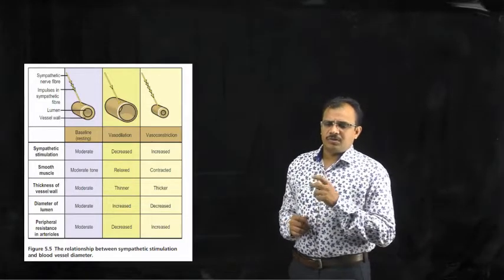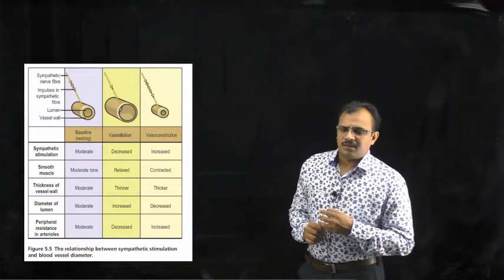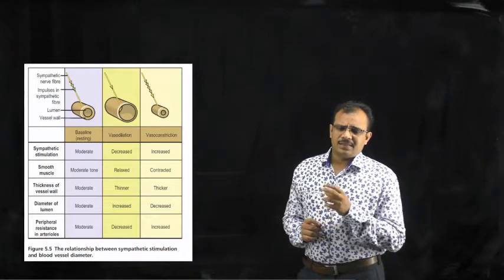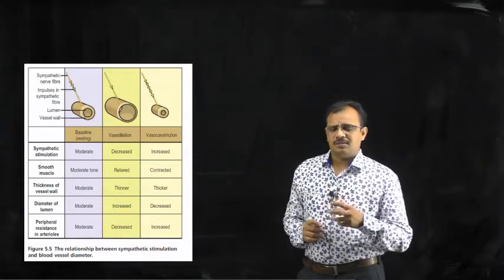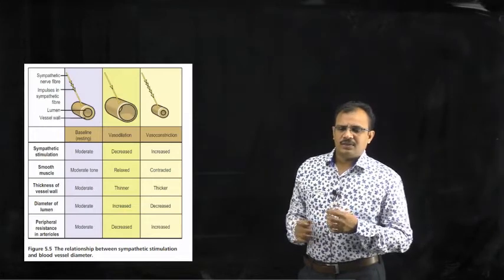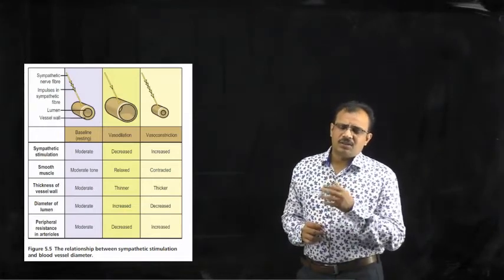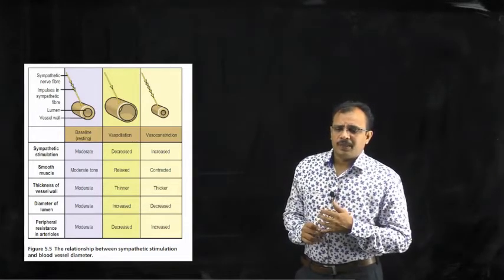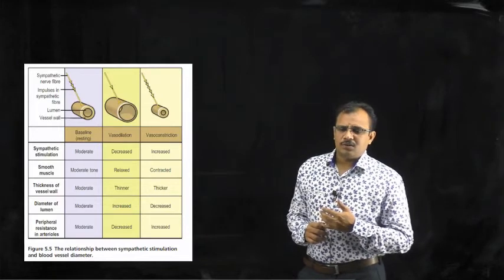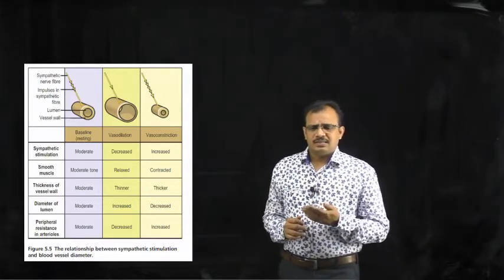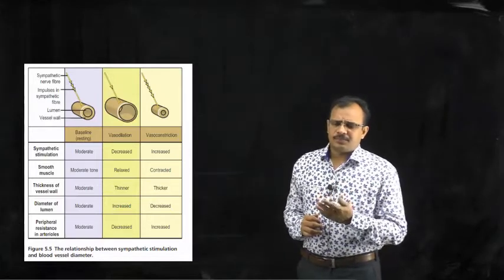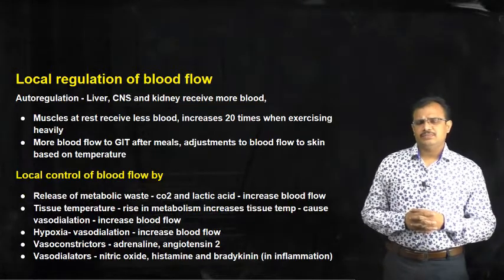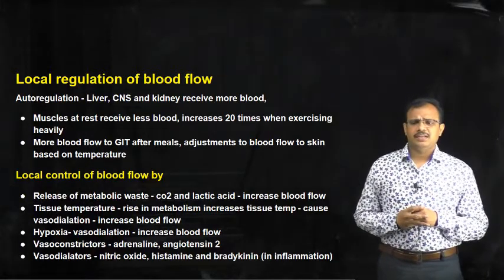And the thickness of the vessel wall is thinner in the case of decreased sympathetic activity, whereas the thickness will increase when the sympathetic activity is increased. In the same way, the diameter is increased with decreased sympathetic activity, whereas the diameter is decreased with increased sympathetic activity. So, the peripheral resistance in arterioles is decreased with decreased sympathetic activity, and it is increased with increased sympathetic activity.